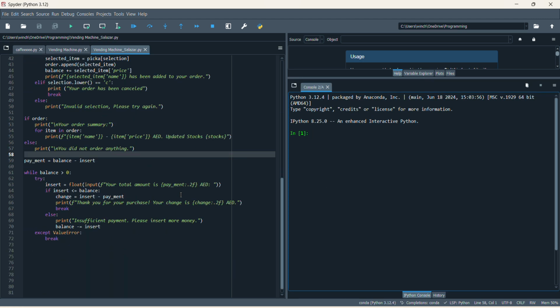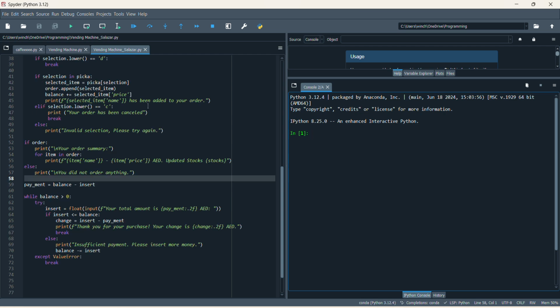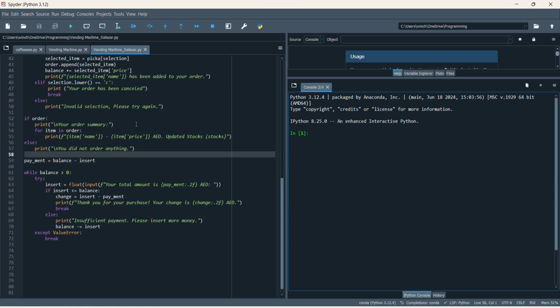Through all that you've seen, let's now go to when you press C. When you enter C, it will cancel all your orders, and the program will ask you to select a product.